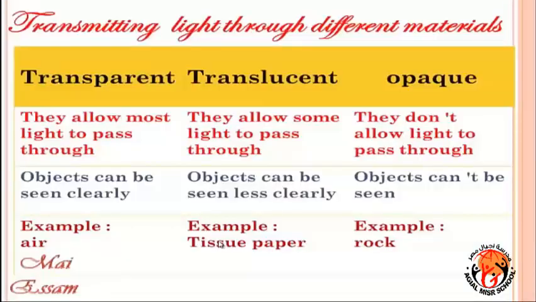There are differences between transparent, translucent, and opaque. Remember, translucent equals semi-transparent. What is the meaning of transparent? They allow most light to pass through. Objects can be seen clearly. Example, air. Translucent: they allow some light to pass through. Objects can be seen less clearly. Example, tissue paper. Opaque: they don't allow light to pass through. Objects can't be seen. Example, rock.